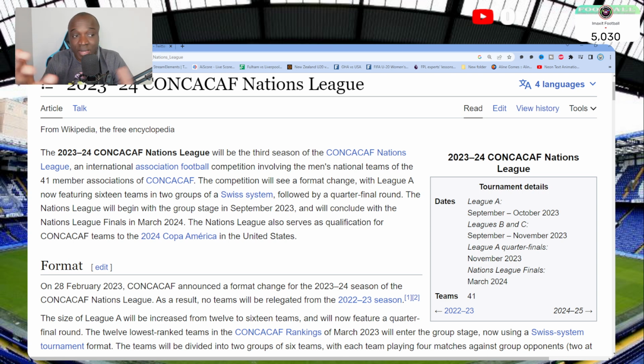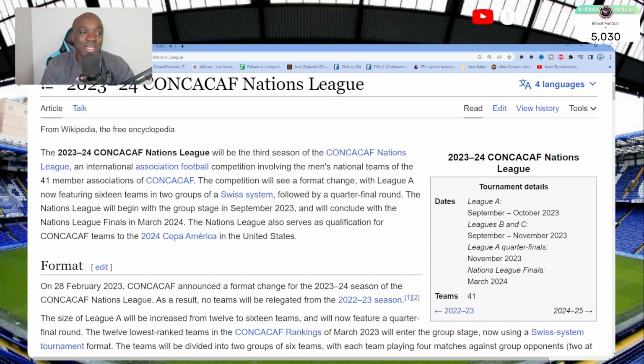I know a lot of you guys are going to complain about it yet again. The Nations League will begin with the group stage in September 2023, more games, and will conclude with the Nations League final in March 2024.